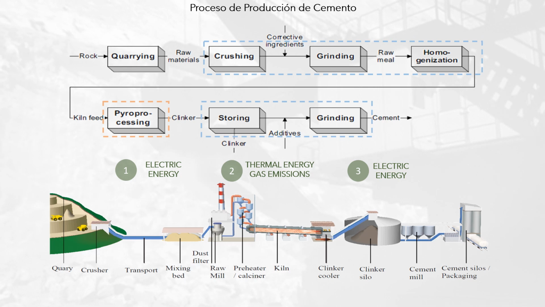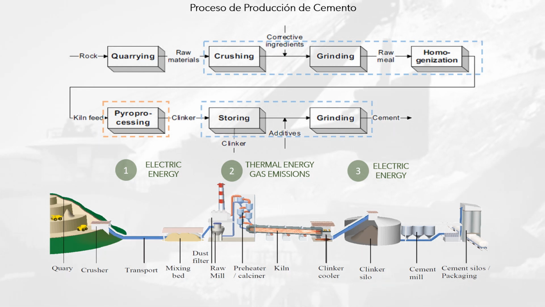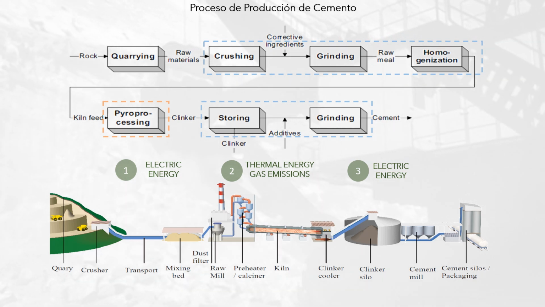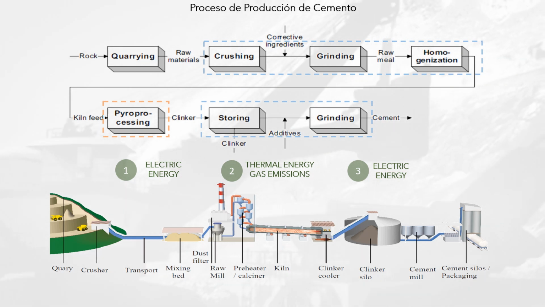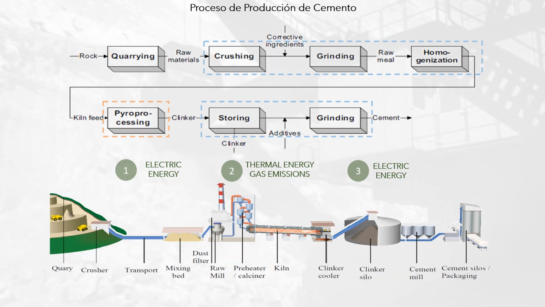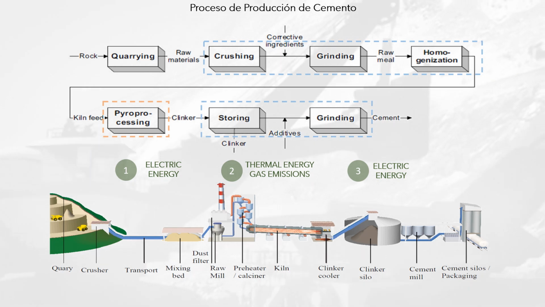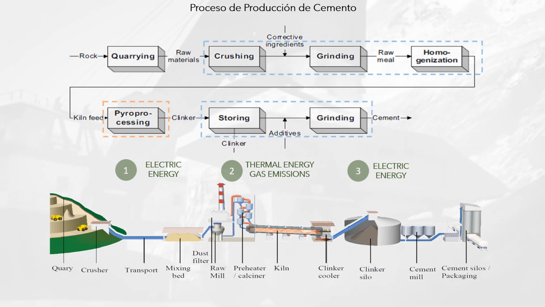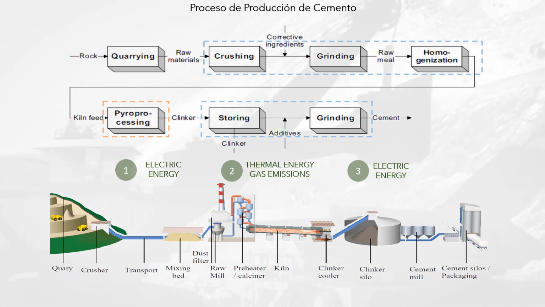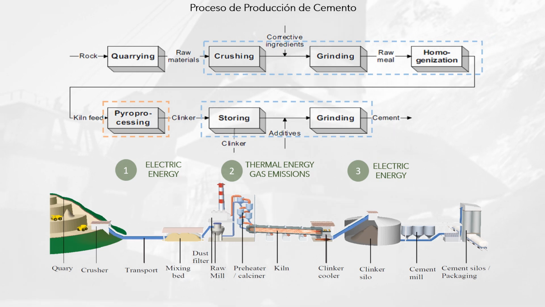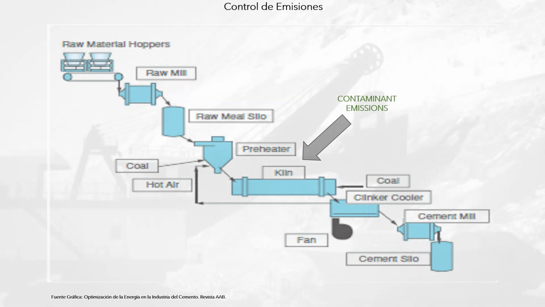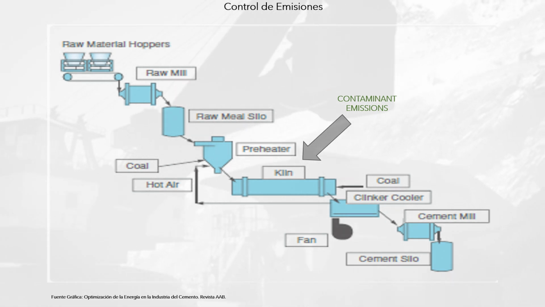From an energy point of view, the process can be divided into three stages. Preparation of the clinker paste. It includes the transport, crushing and grinding of the raw material, and its mixing with correctors, and mainly uses electrical energy. Clinker cooking. The conversion of clinker paste into clinker is done in a linear oven and consumes heat energy and chemical energy. And fine grinding of cement, mixing clinker with additional materials until the appropriate granularity is achieved, uses mainly electrical energy. The image shows the production of polluting emissions, which is concentrated in the clinker processing furnace.